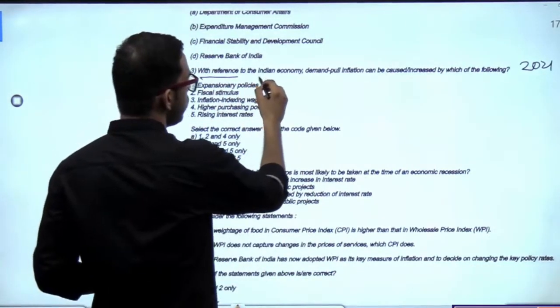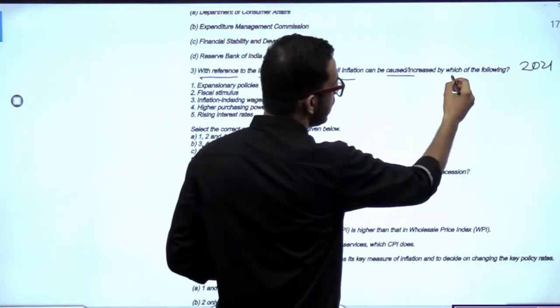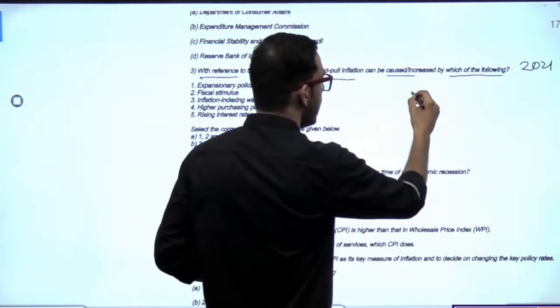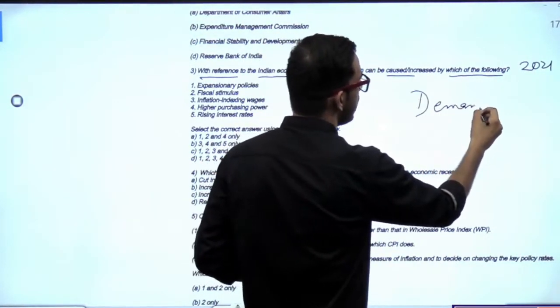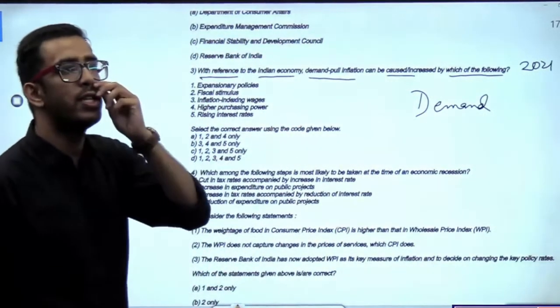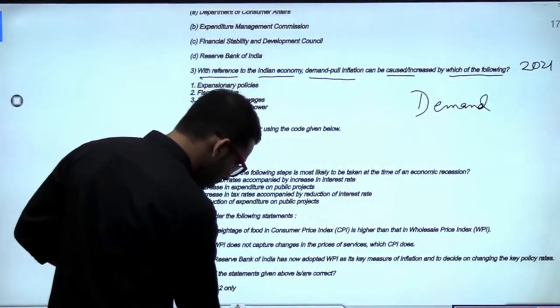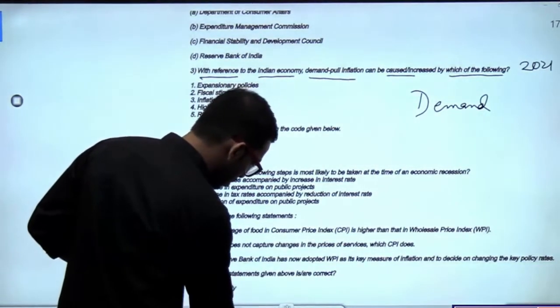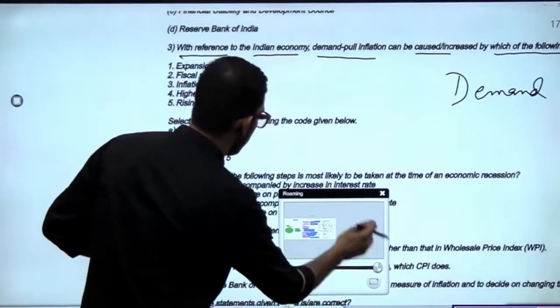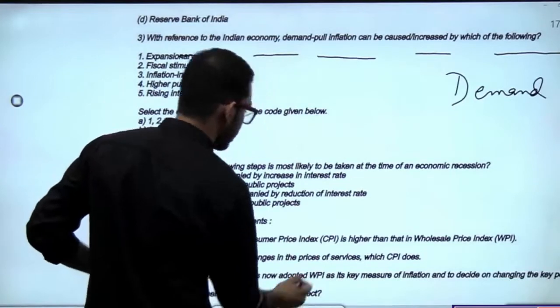With reference to the Indian economy, demand pull inflation can be caused or increased by which of the following? So here it is asked, what causes demand pull inflation? Can be caused or increased. I'll just increase the size a bit more. I hope this is clear now.